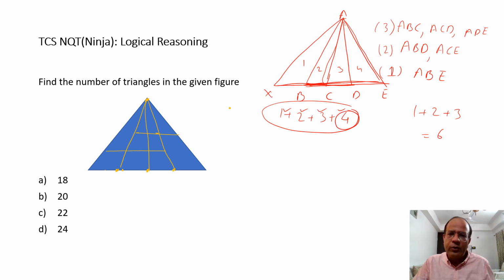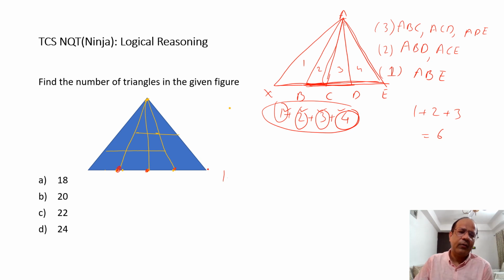And then, when you start combining, it is going to be a 3 and a 2 and a 1. So the moment you count the number of divisions on the base, you take the summation till that natural number, and that is going to be my number of triangles. So coming back over here, if I want to count the number of triangles, the base had 4.